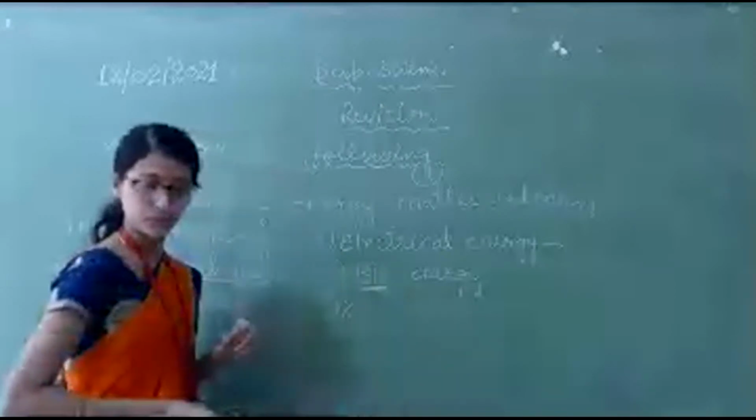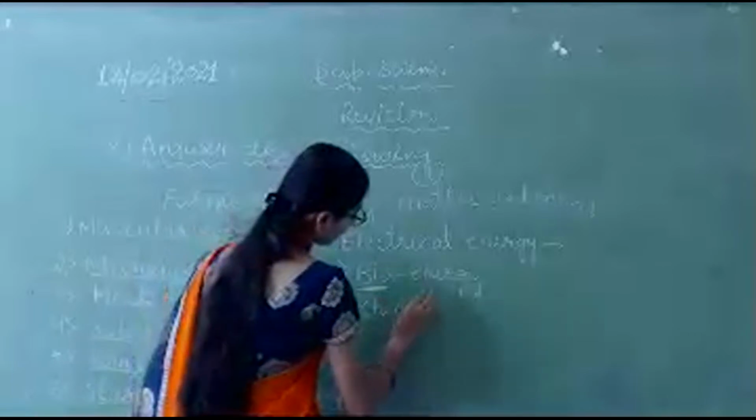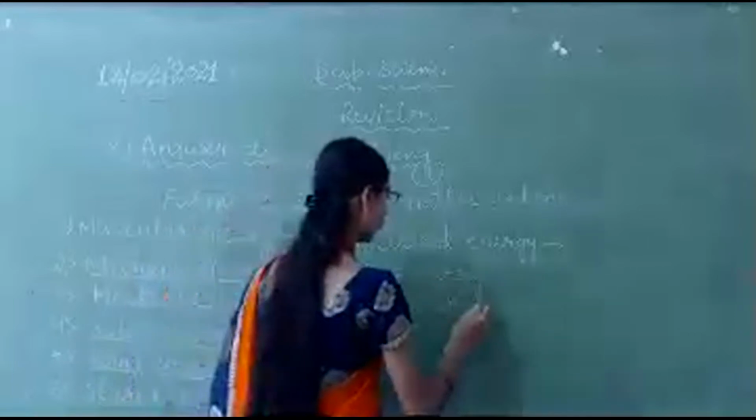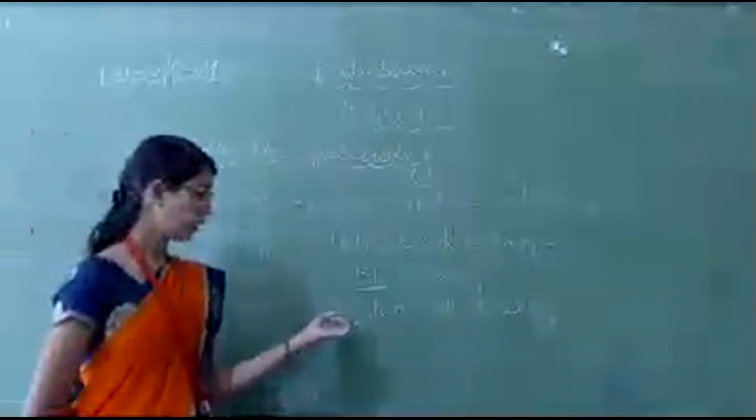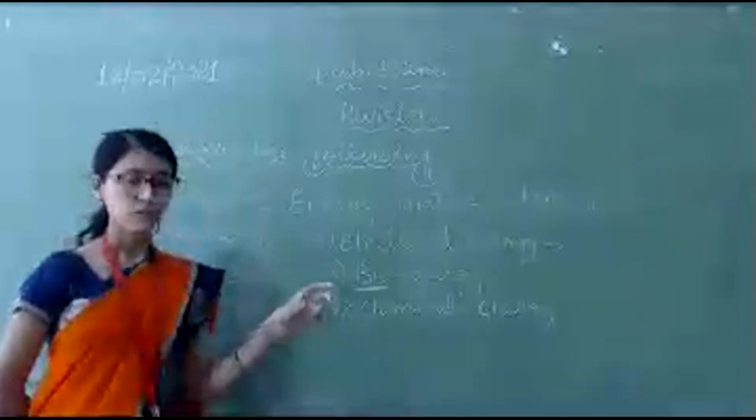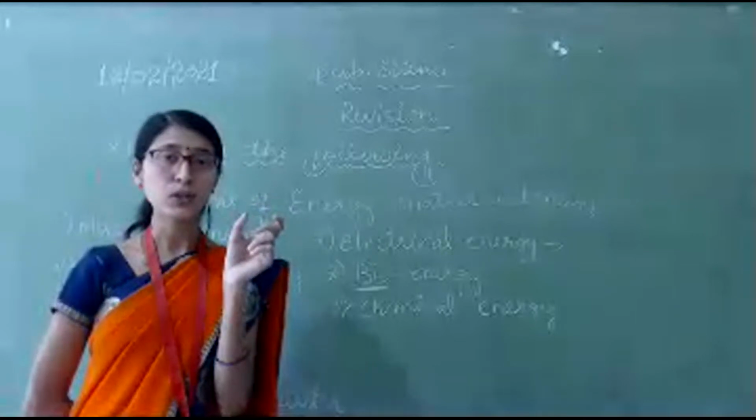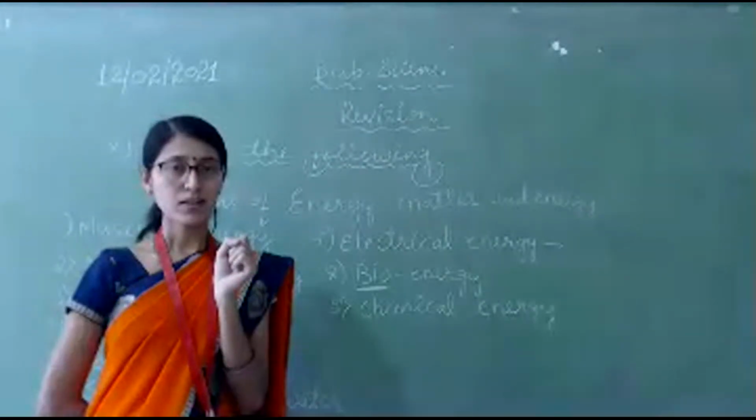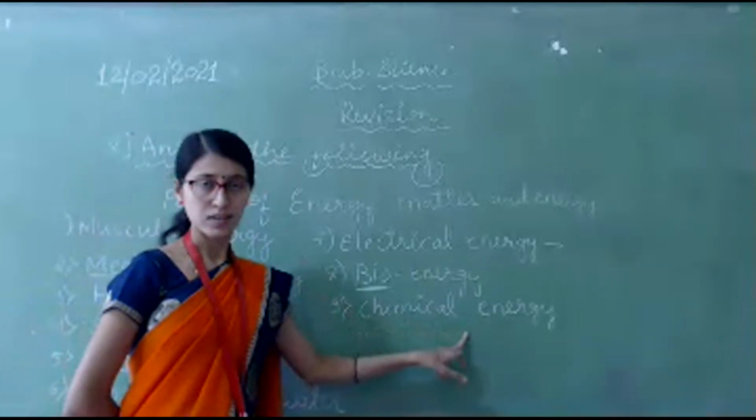Nine point: chemical energy. Next, the ninth point is chemical energy. See here, this battery you have all seen. How does the battery work? Due to a chemical reaction. That is what we call chemical energy.